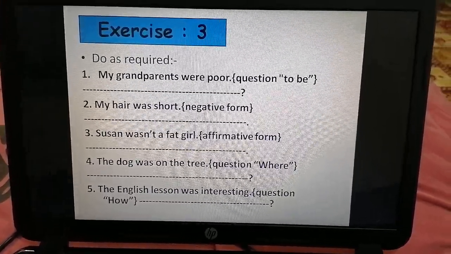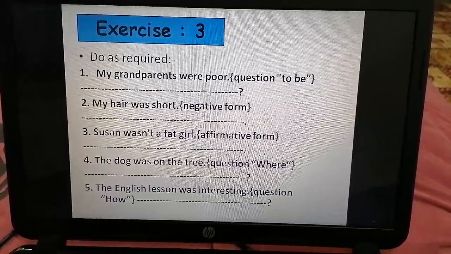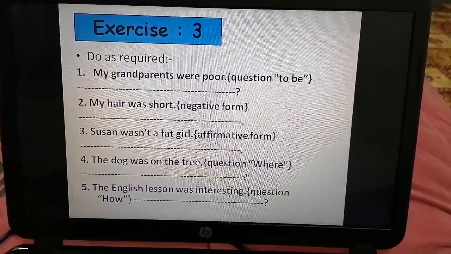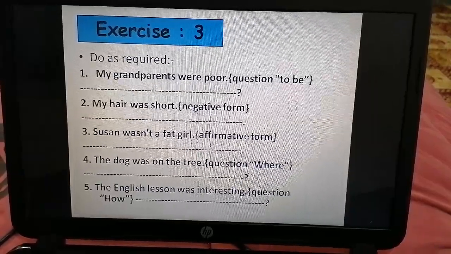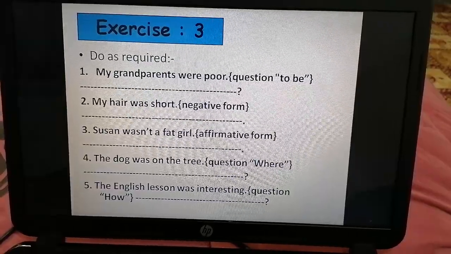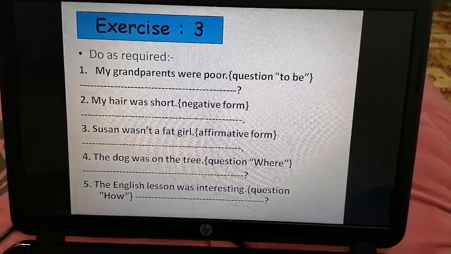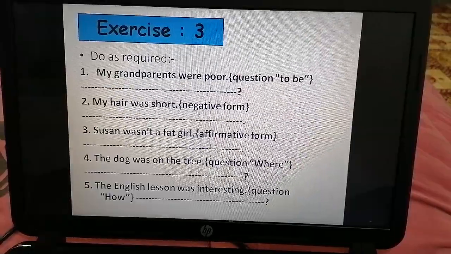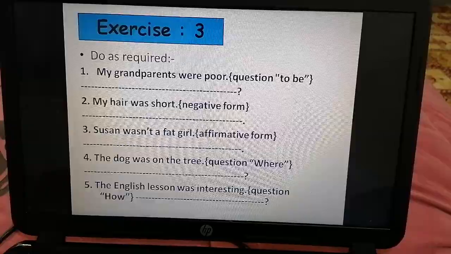Number 2, my hair was short. Negative form. سويها صيغة منفي. Number 3, Suzanne wasn't a fat girl. This is a negative form. You have to change this to affirmative form. Number 4, the dog was on the tree. Question by using where. Last one, the English lesson was interesting. Question, how.